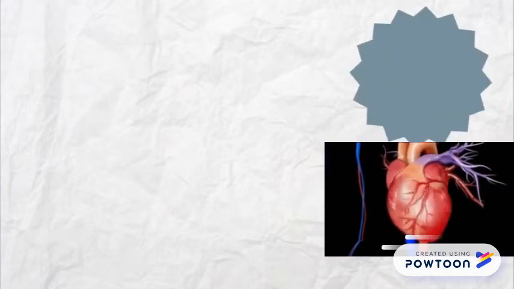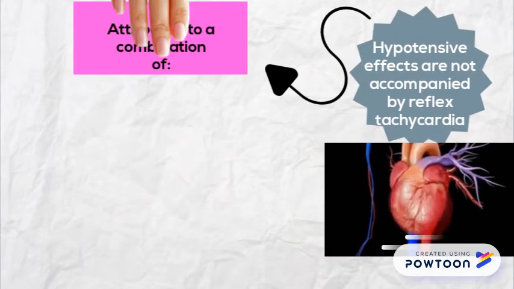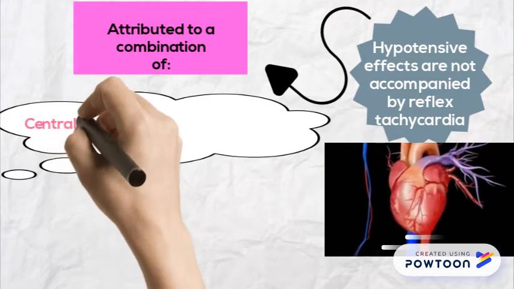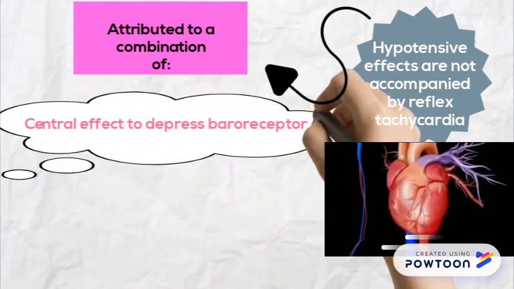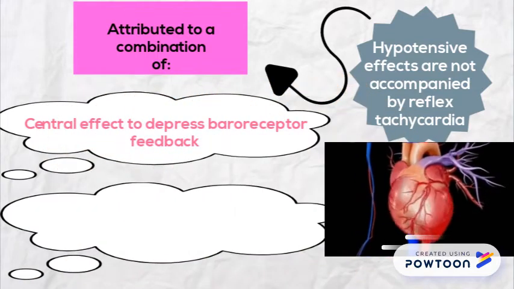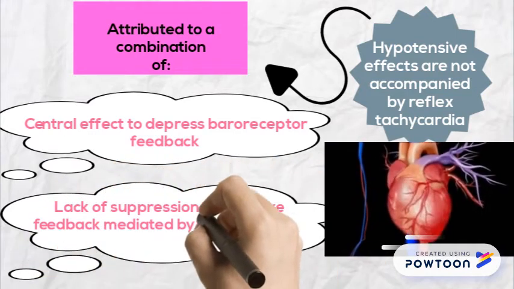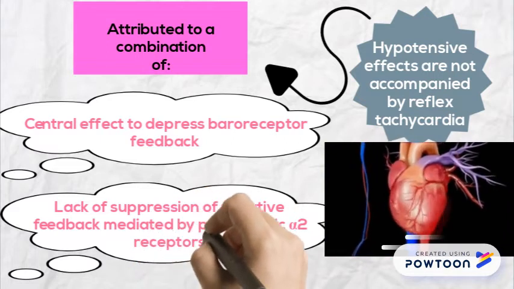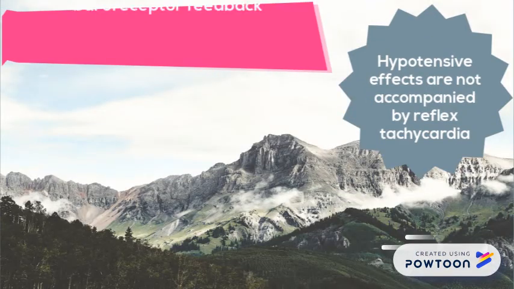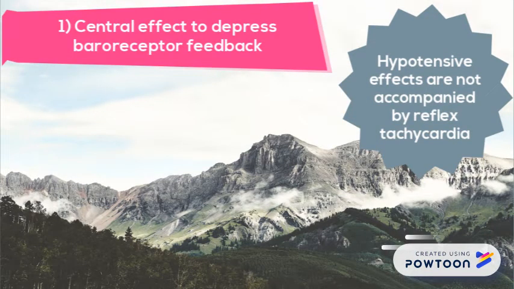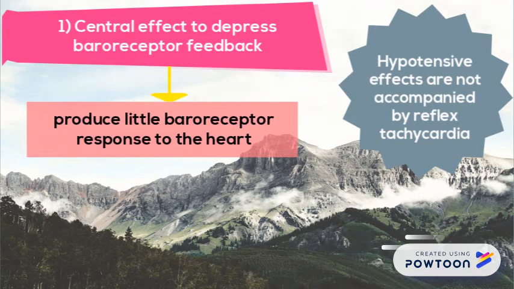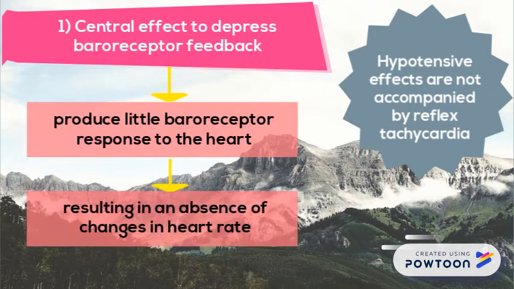As for the second part, hypotensive effects are not accompanied by reflex tachycardia due to, firstly, the central effect of prazosin to depress the baroreceptor feedback, and secondly, the lack of suppression of negative feedback mediated by the presynaptic alpha-2 receptors. Prazosin produces a central effect that will depress the baroreceptor feedback, producing only a small response to the heart. There will be no change in heart rate and reflex tachycardia will not occur.